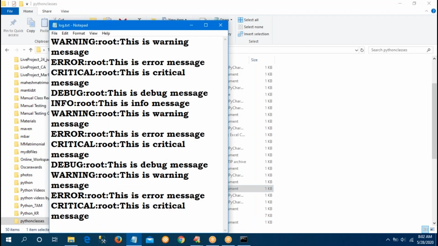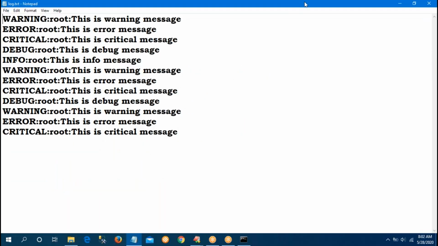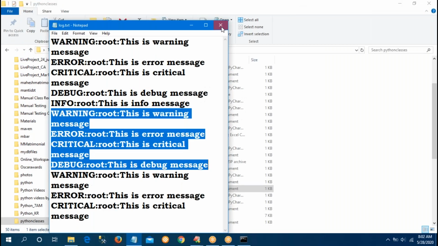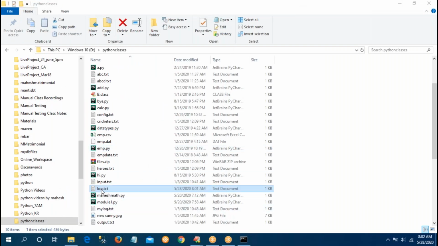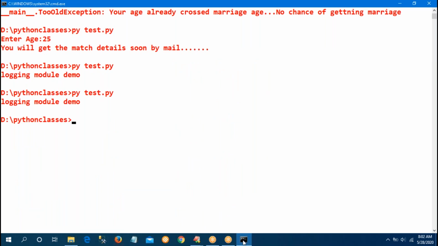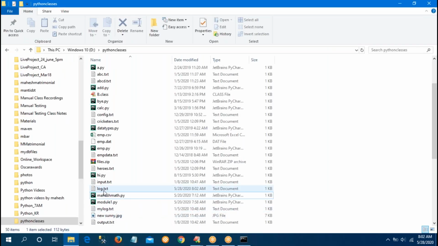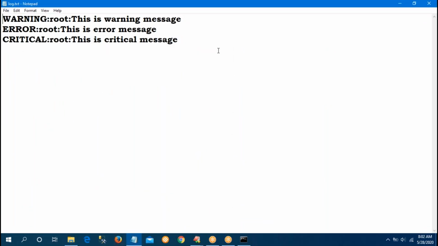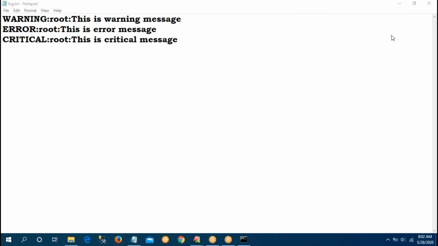Open the file. Sir, it is already available, so I am removing it. Remove the file, yes. Now run this again. Now check here, Python classes, log.txt. So which messages are coming? Warning messages, error messages, critical.